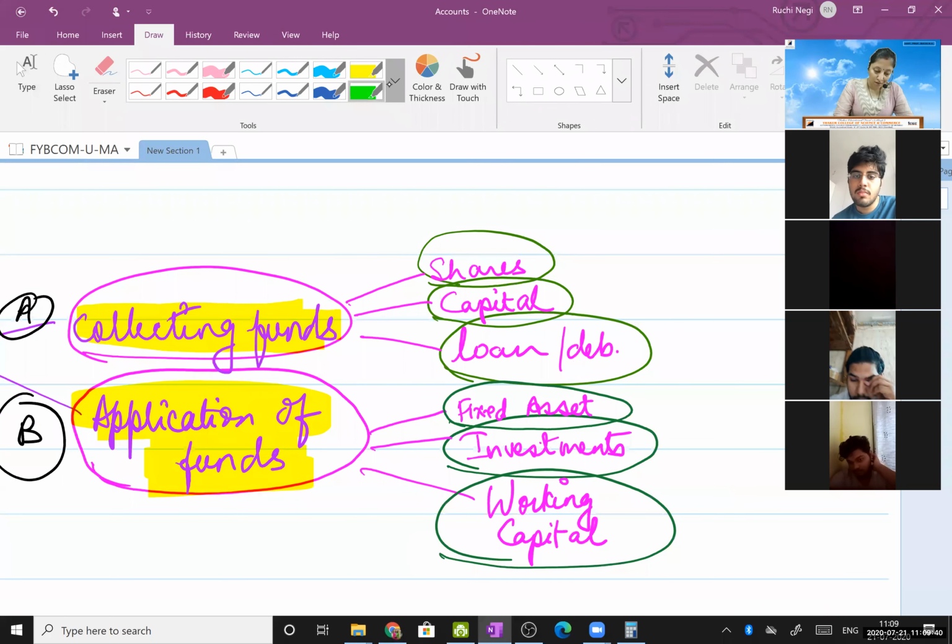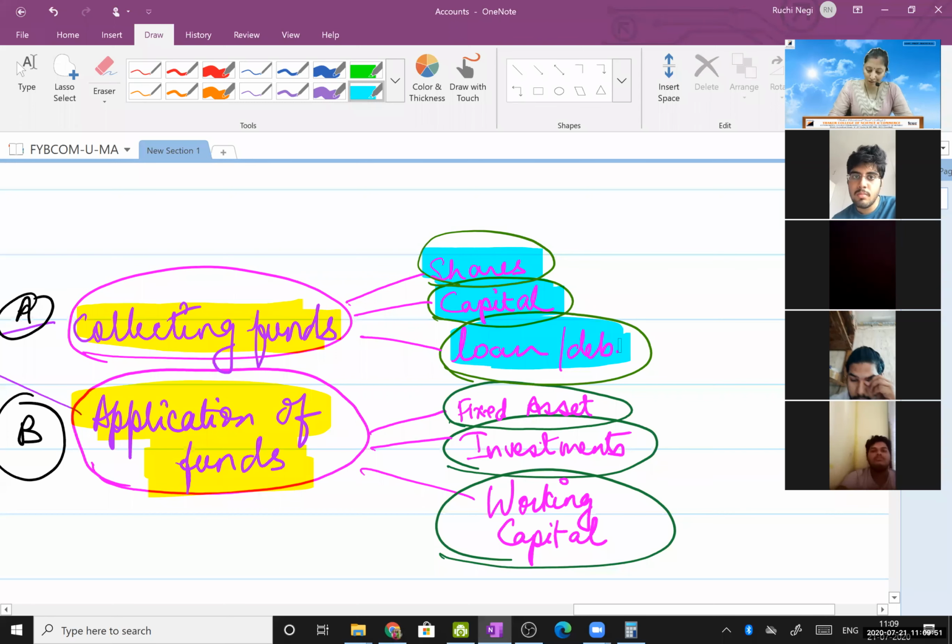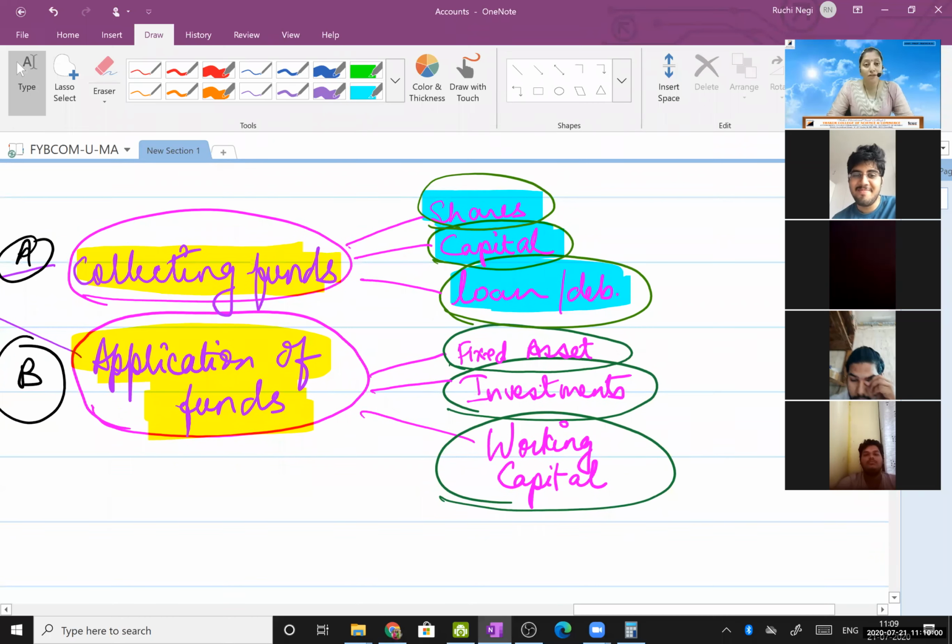We collect money through issue of shares, through capital, and by taking loans: bank loan, debenture loan, or any financial institution loan.